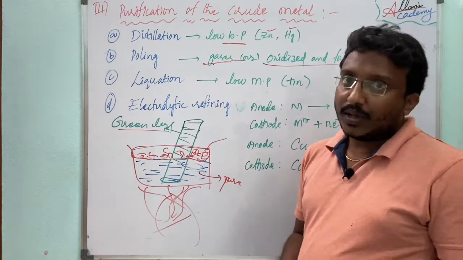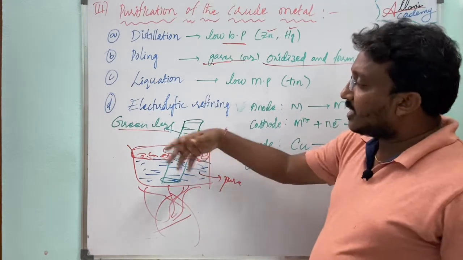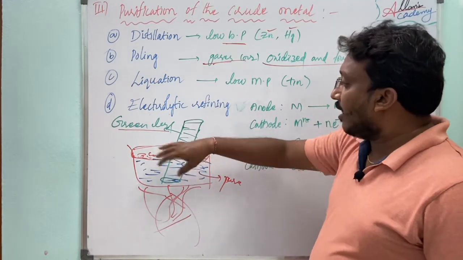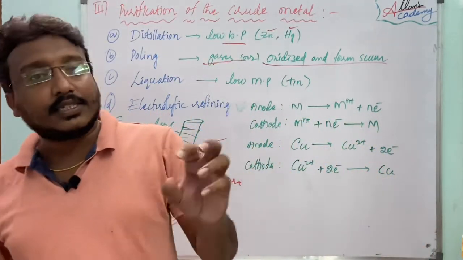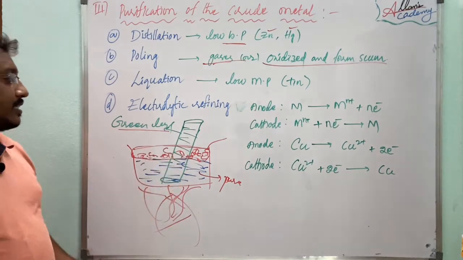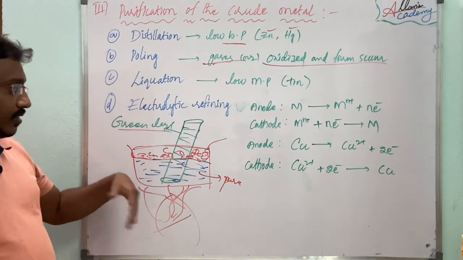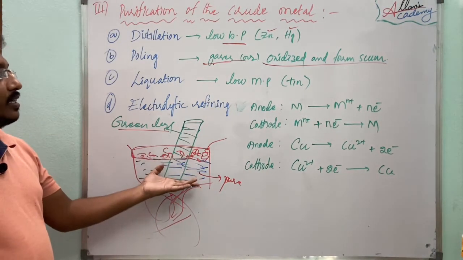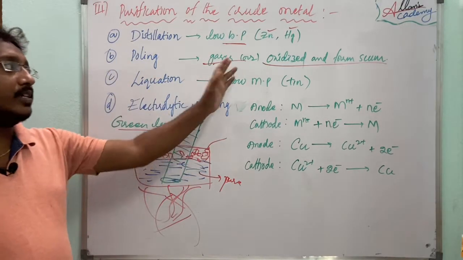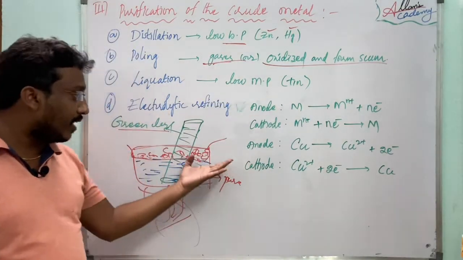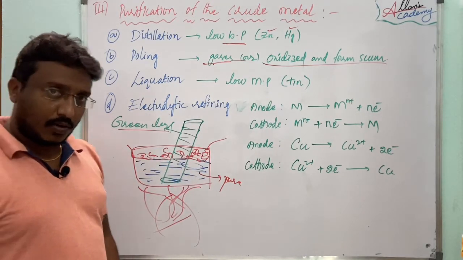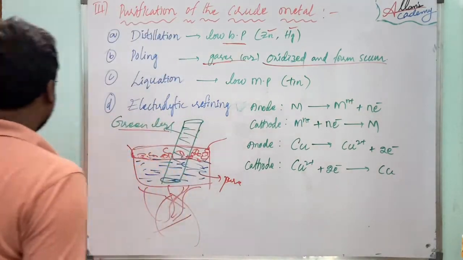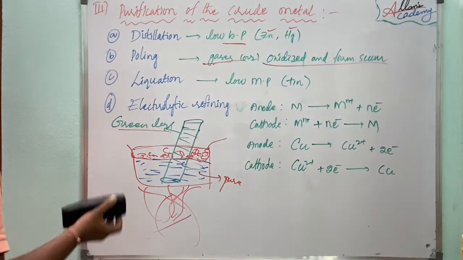What we do in poling is stir the liquid with the help of green logs. Why are we using green logs here? Because green logs can release gases. Due to those gases, the impurities come out like gases or otherwise oxidize and form scum on the surface of the liquid. Got it? Then this is one of the methods called poling.